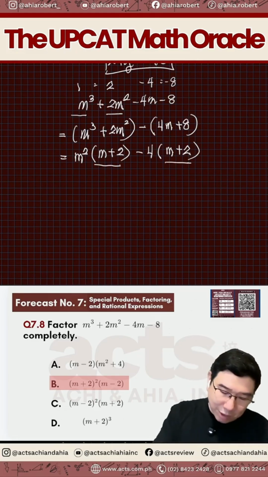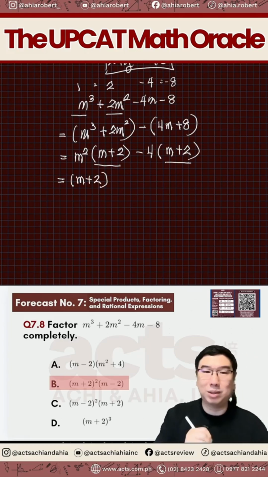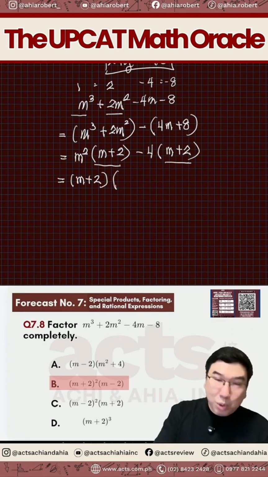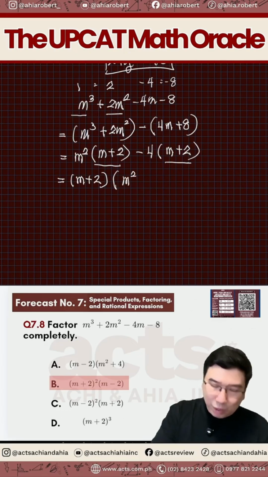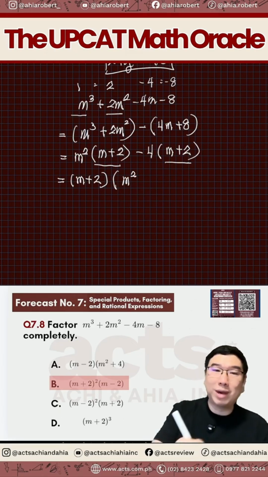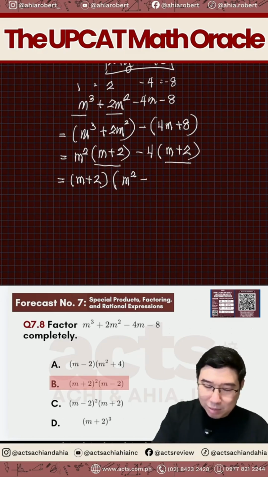Since they have a common factor of m plus 2, pwede na ngayon natin i-factor sila out using m plus 2. So ang maiiwan sa ngayon, m squared times m plus 2 divided by m plus 2, that will give us m squared. Negative 4 times m plus 2 divided by m plus 2, that will give us minus 4.